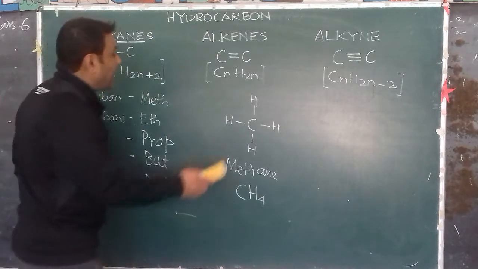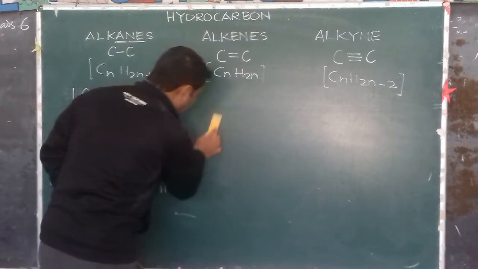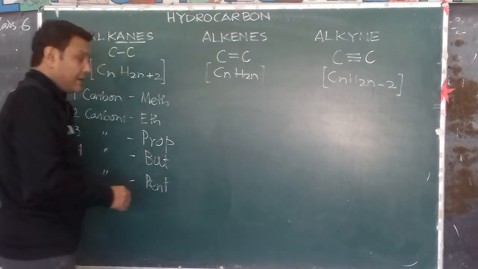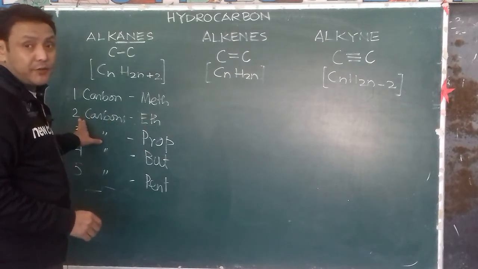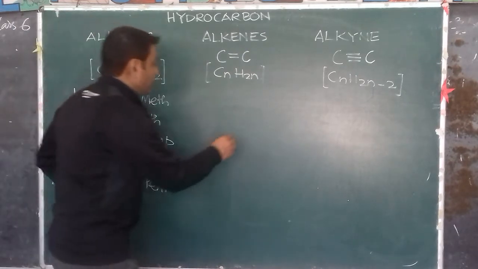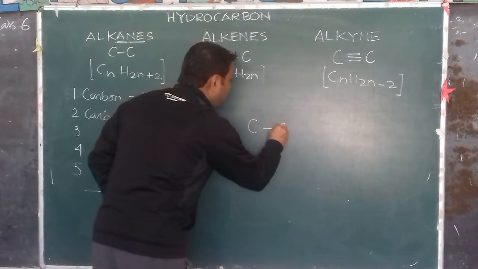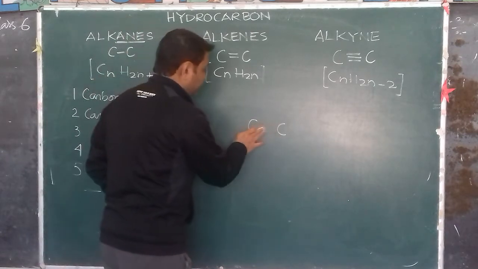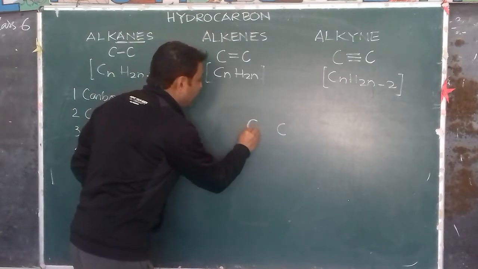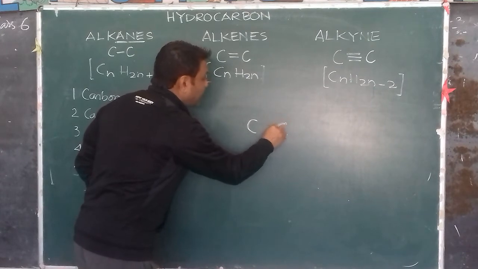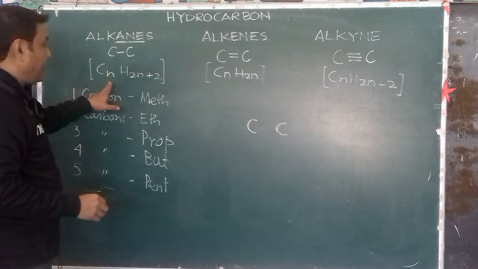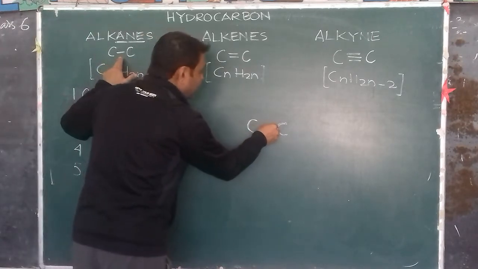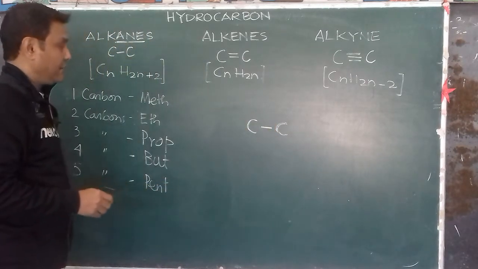Now we come to ethane, the structure of ethane. Eth means 2 carbon atoms. So ethane has carbon, single bond, carbon. Since it has 2 carbon atoms, it will have 2 carbon atoms like this. Since it is an alkane, there is a single bond between carbon and carbon.